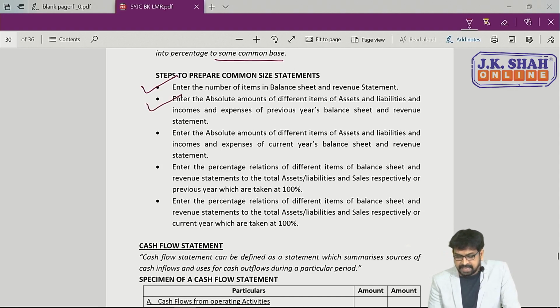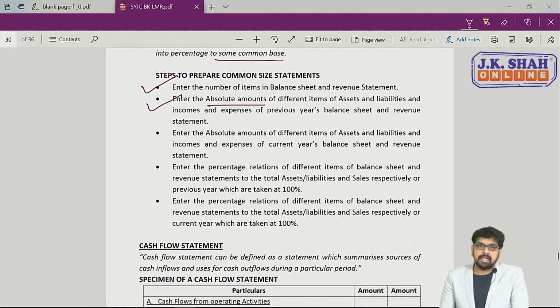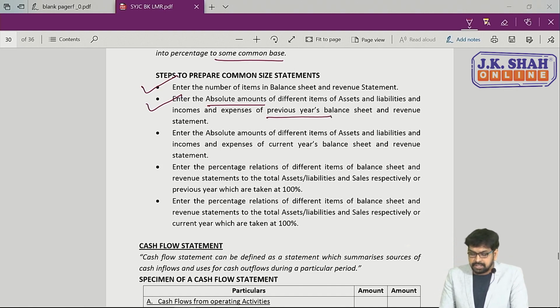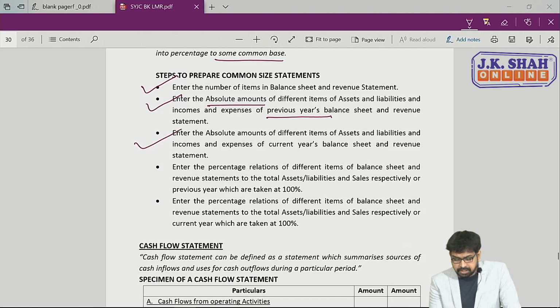In the second column, absolute amount of that particular asset, liability or income, expense of previous year. So in the second column, the absolute amount of previous year is to be written. In the third column, absolute amount of that particular asset, liability, income, expense of current year is to be written.